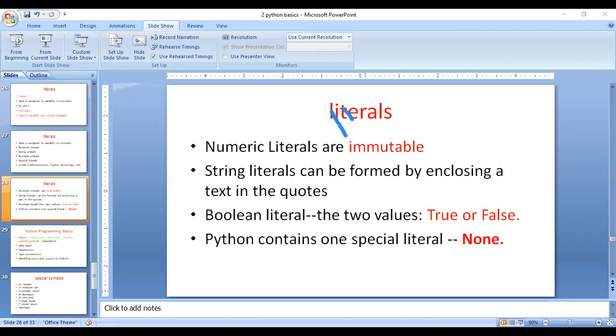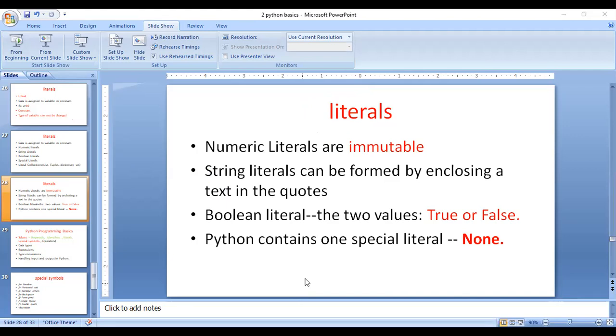What is a backslash n? The backslash n indicates the new line, the next line of the code. In this way, you represent the string type of literal.